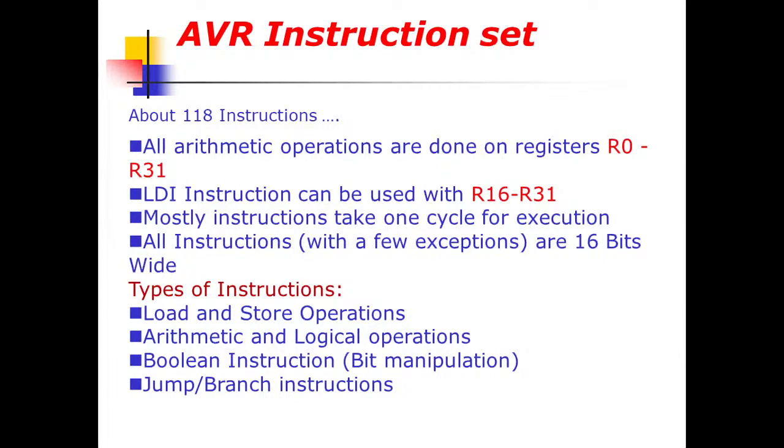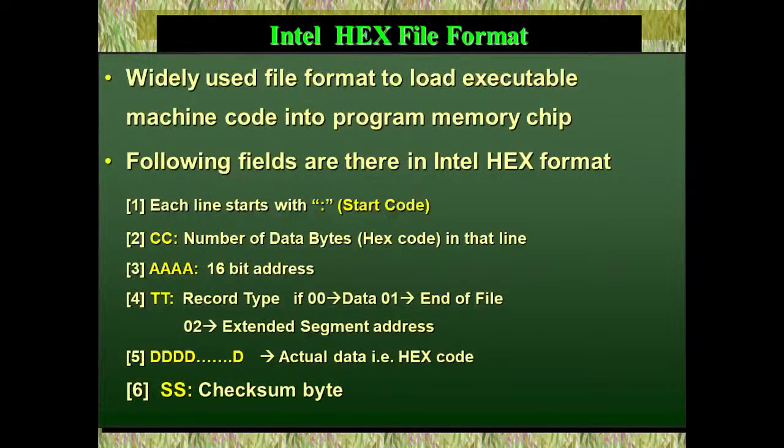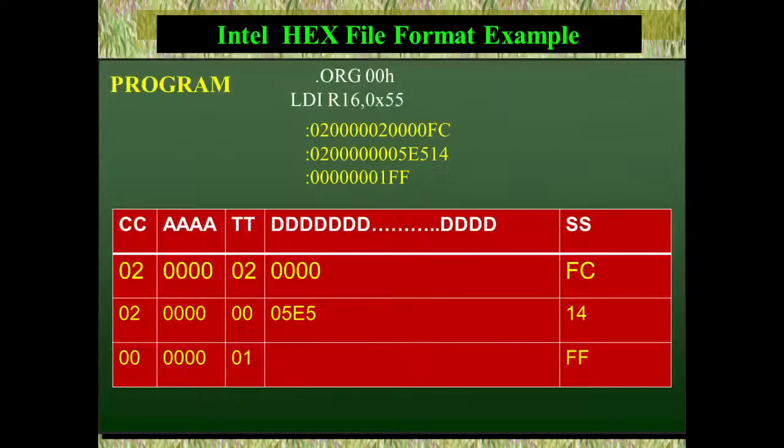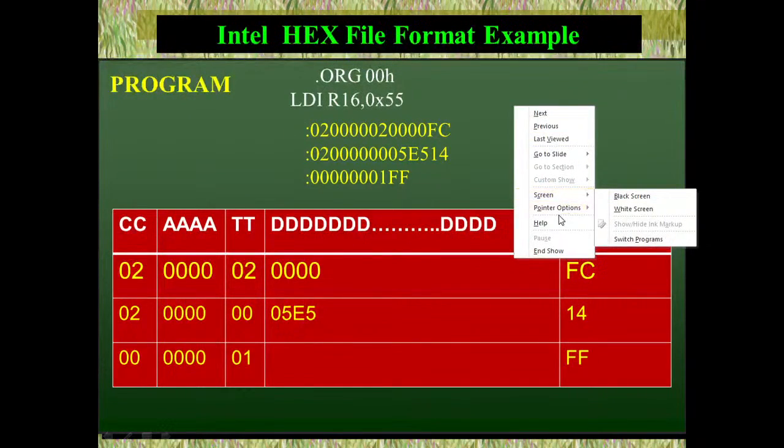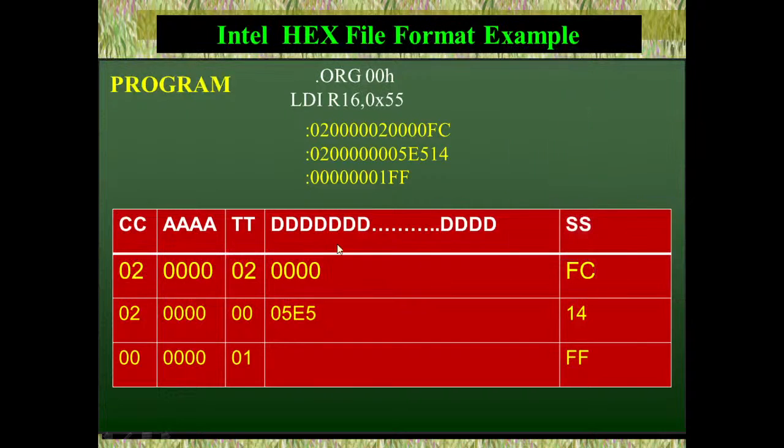We saw last time the types of instructions, and we will discuss all these instructions one by one. We also looked at the hex file format. Last time I showed one example: we assembled an assembly language program, generated the hex file, and tried to interpret it. That hex file will always start with a colon.